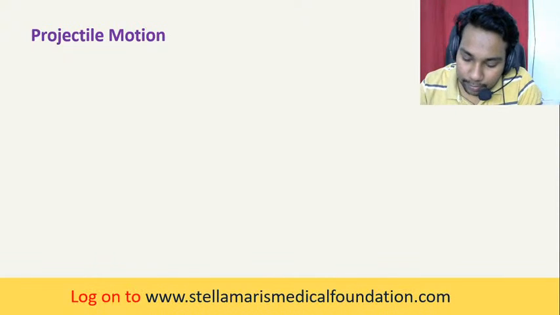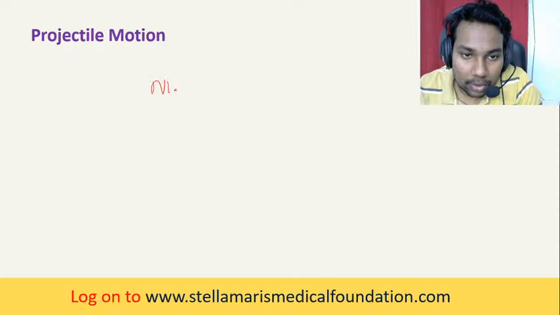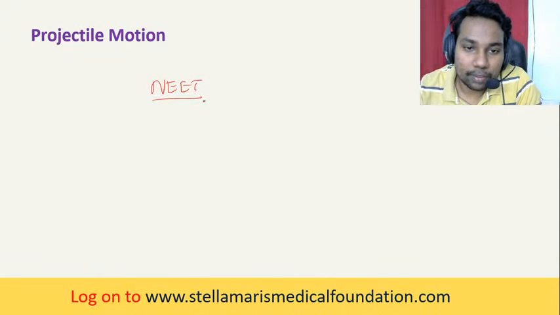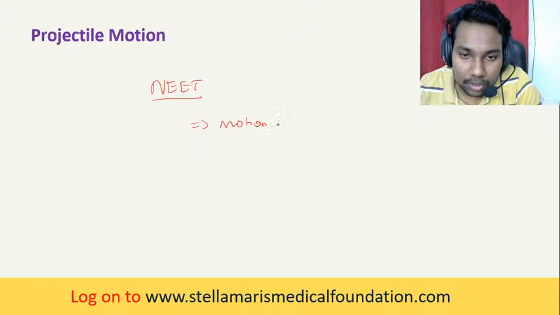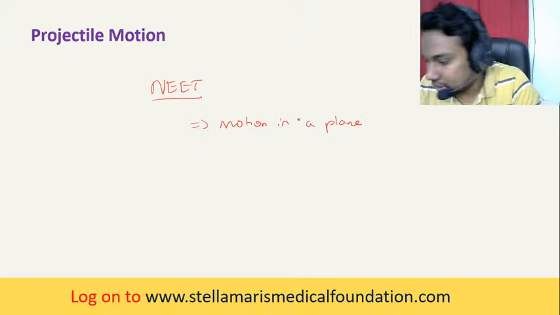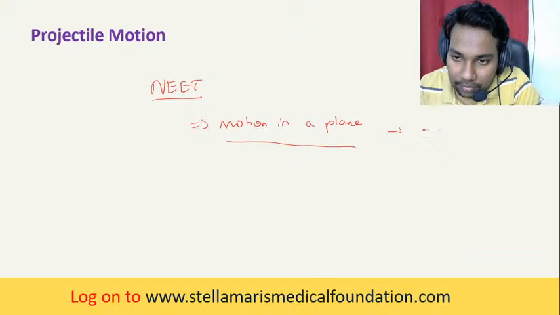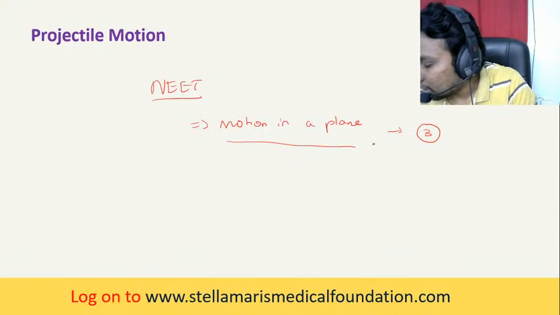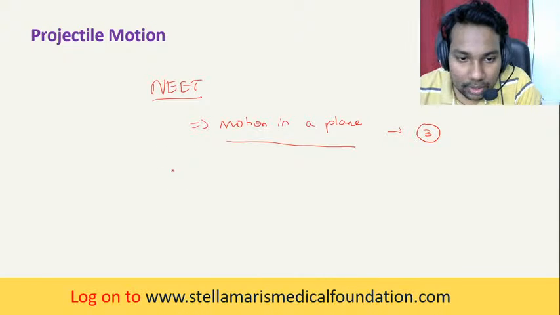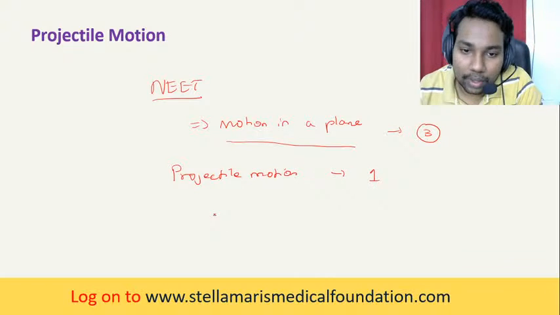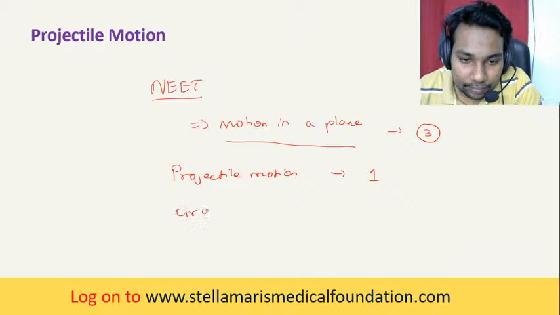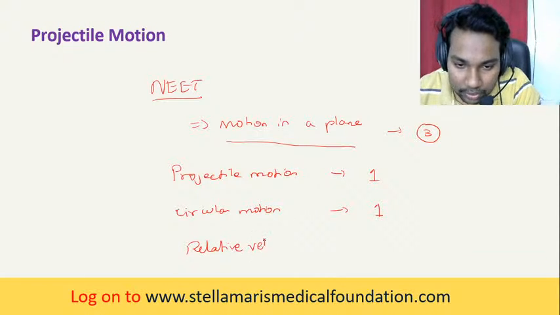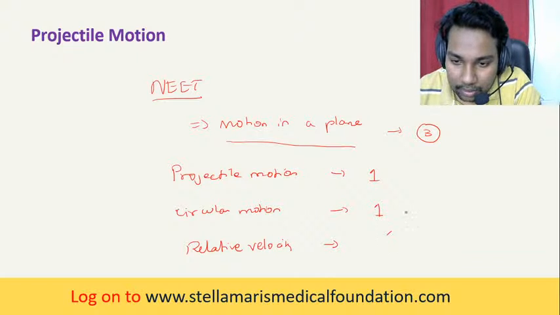So in terms of NEET, when you're attending NEET, in motion in a plane, this is for NEET students, if three questions are being asked in NEET, then they will ask like this: there will be a question on projectile motion, in uniform circular motion there will be one question, and in relative velocity they will ask one question.